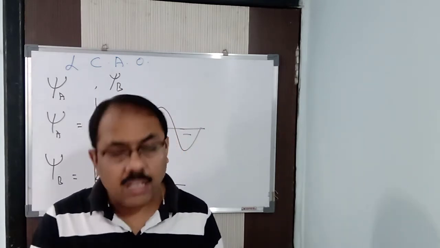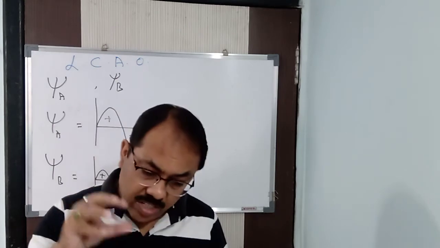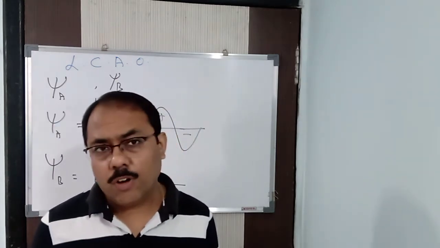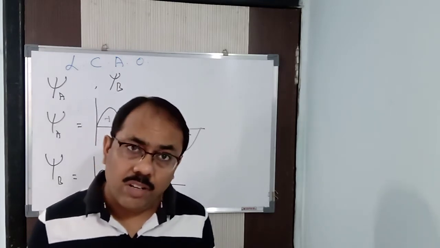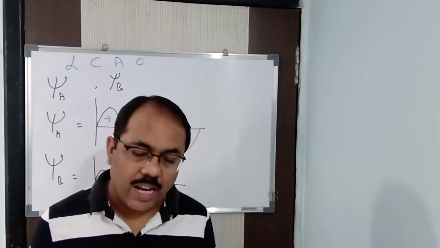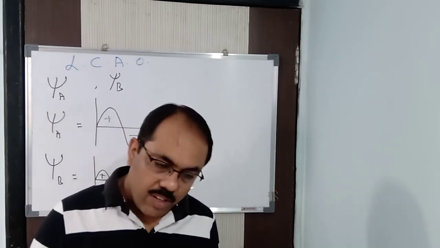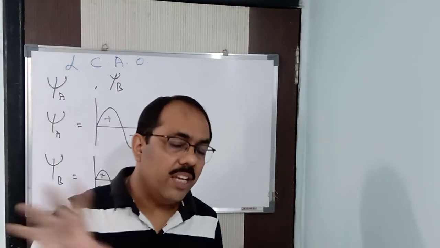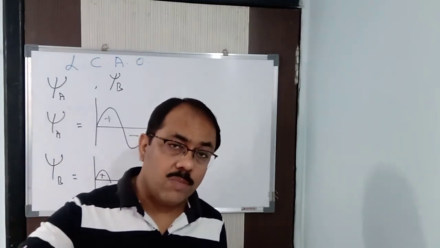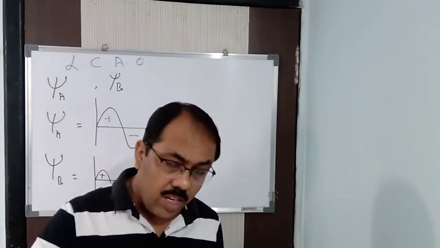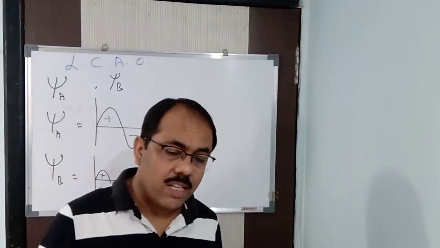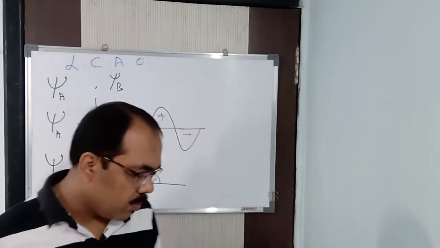The electron density increases, and when electron density increases, energy is released. Because formation of a new bond is taking place, energy is released. Psi A and psi B. Energy is released, and stability is more, because the less the energy, the more the stability, whether for the compound, the molecule or the new bond being formed. So the energy is less because energy is released, and hence stability is more. Energy is always inversely proportional to stability.